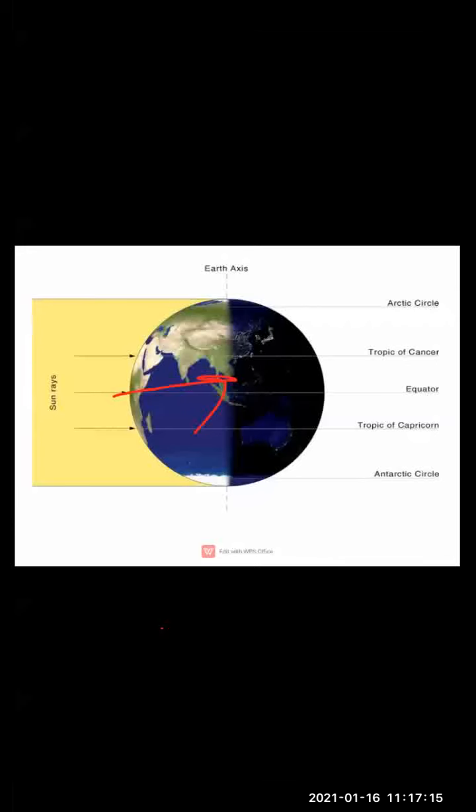Clear, children? So we experience the opposite. When there is spring in the northern hemisphere, the southern hemisphere experiences what? The autumn, and vice versa. Clear? So here in the northern hemisphere, 21st March is called spring or the vernal equinox, whereas 23rd September is called the autumnal equinox. Clear? The equinox or the solstice dates can vary. It's not fixed, it can vary by a day or so, children. Clear?